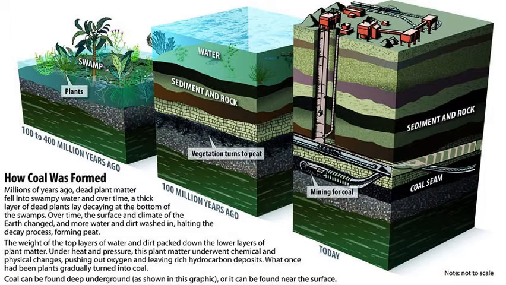So this is how coal is formed. You can see that millions of years ago dead plant matter fell into swampy water. Over time a thick layer of dead plants lay decaying at the bottom of the swamps. Over time the surface and climate of the earth changed and more water and dirt were washed in, halting the decay process, forming peat. So you look at the first picture, 100 to 400 million years ago, there's plant thriving in the land and there's water body also.